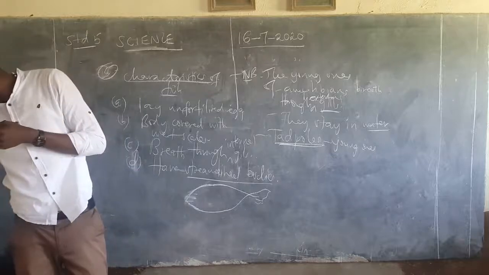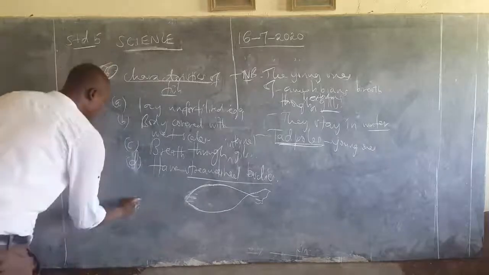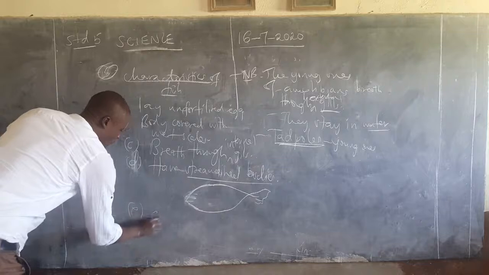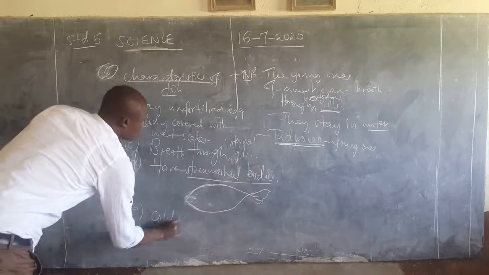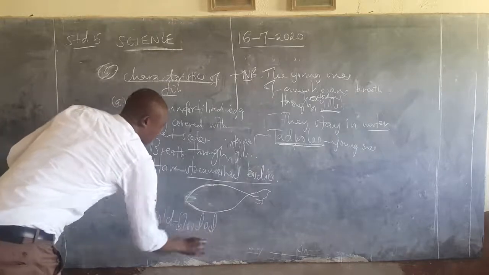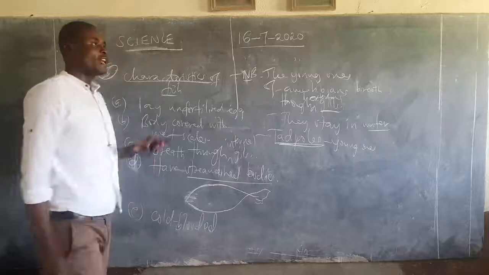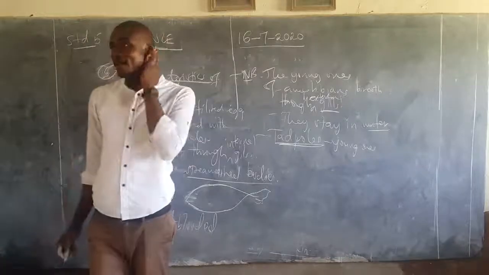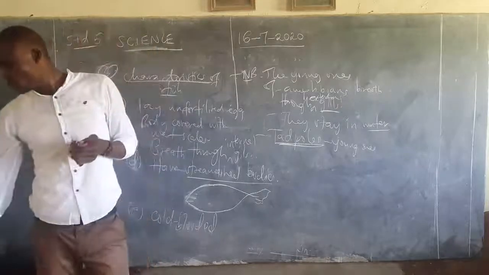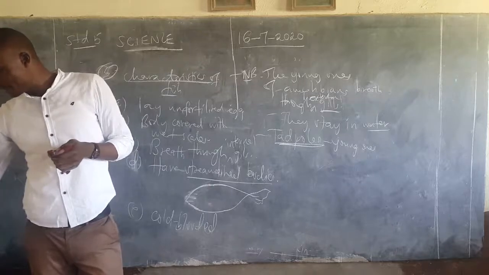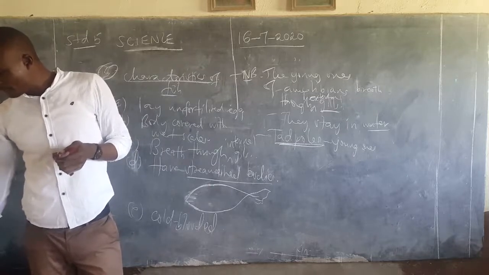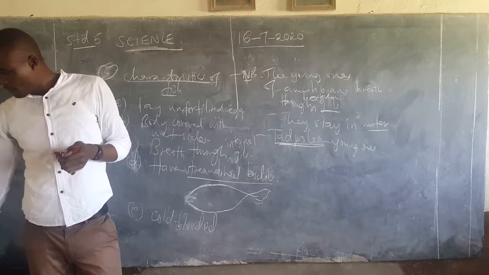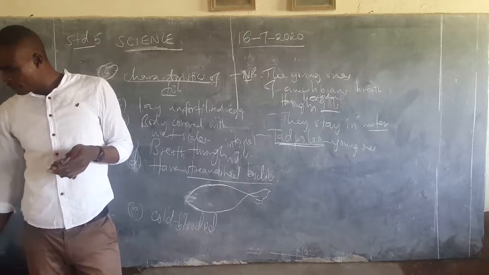And then lastly, E, fish are cold-blooded. Their body temperature changes according to the environment. That is all about fish.